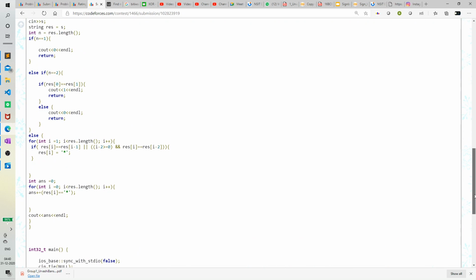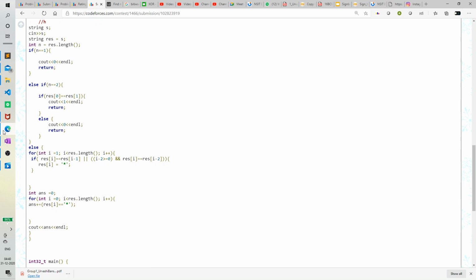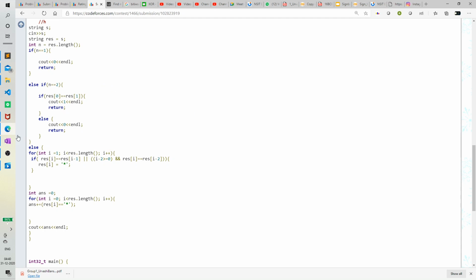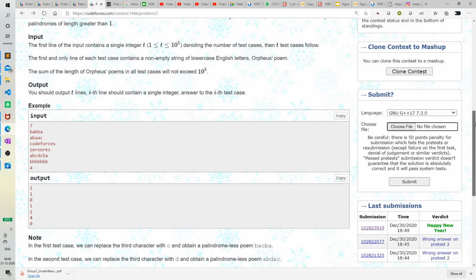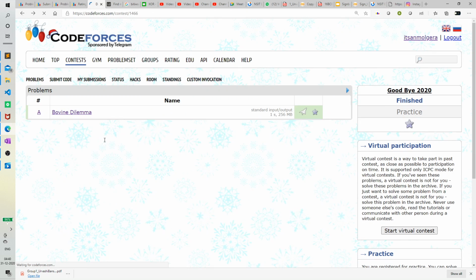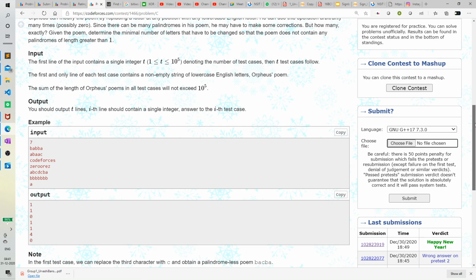Okay, so the code is something like this. I've taken a string as an input. If n is equal to 1, simply the answer is 0, because obviously there would be no substring which would be a palindrome. The palindrome should be of length greater than or equal to 2, that's why I've taken AA and ABA, not a single A. That is also the point.